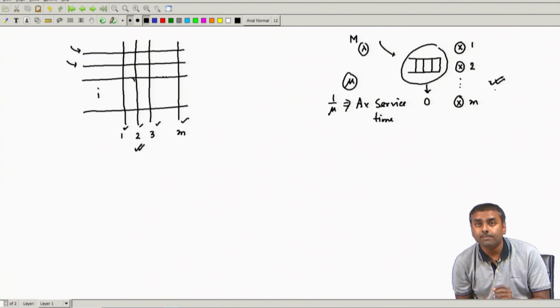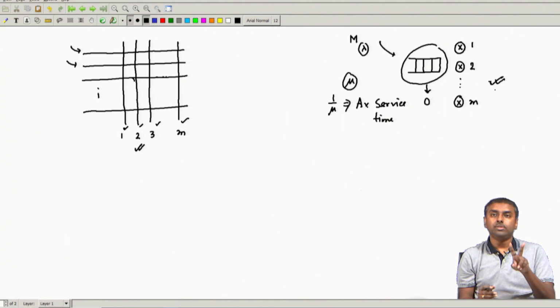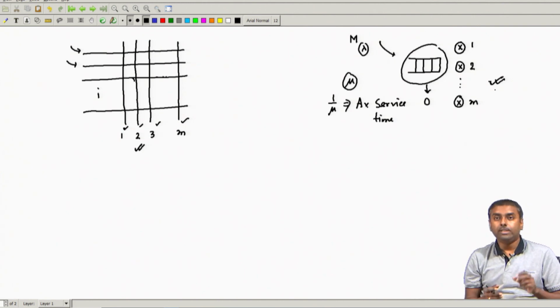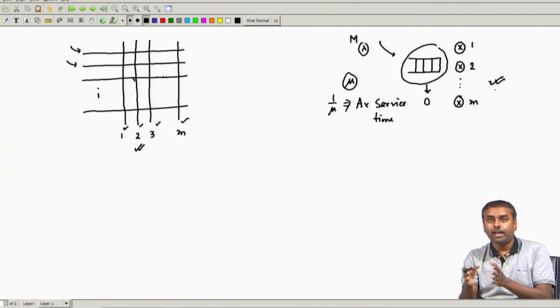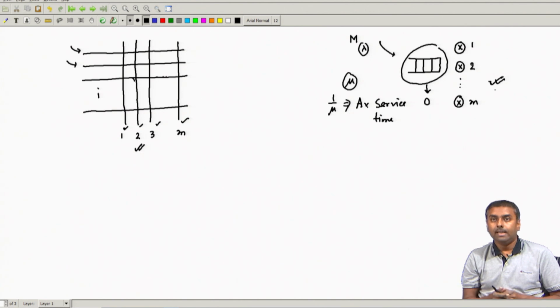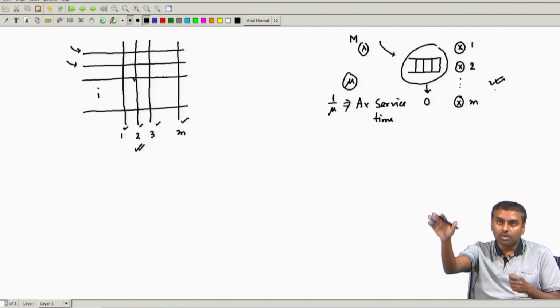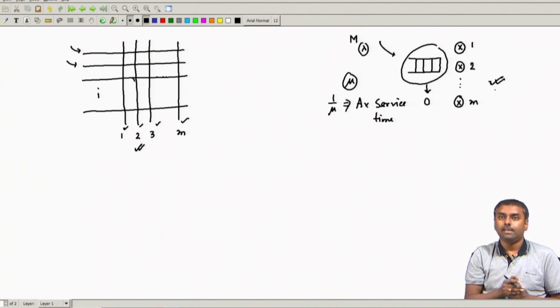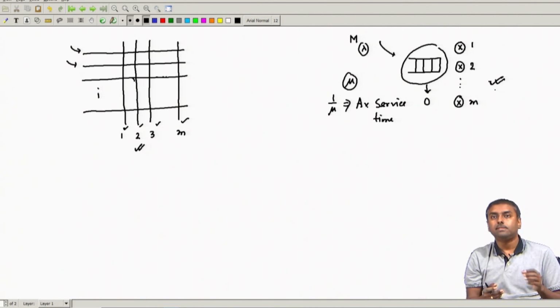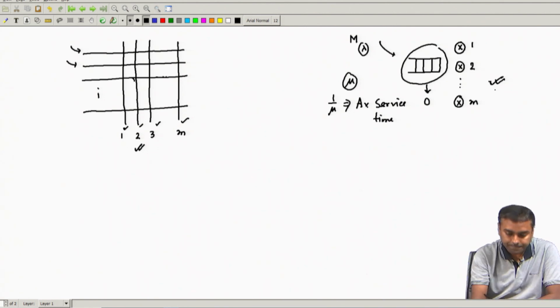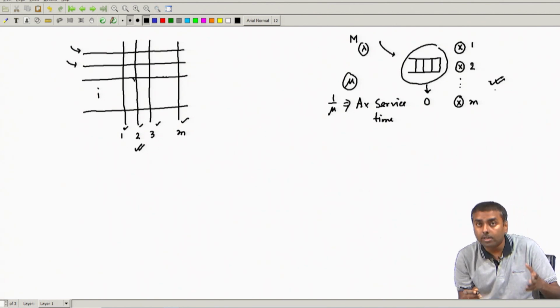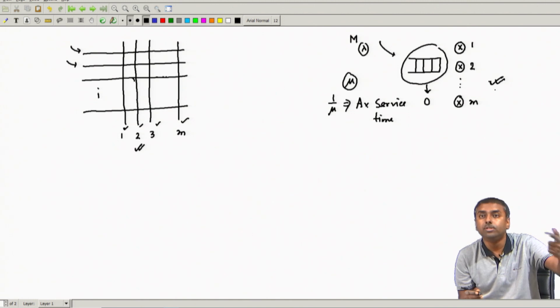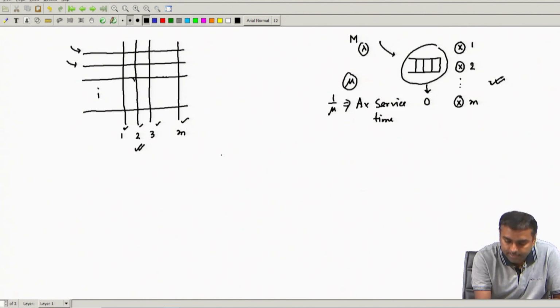In this multi-server system, two scenarios might occur. In one scenario, whenever all servers are busy, immediately your call might be dropped. That means you try to make a connection, but because all servers are busy, all trunks are busy, your call is dropped. This is called block called cleared. You have been blocked because all the servers are busy, so your call has been cleared. That scenario is called